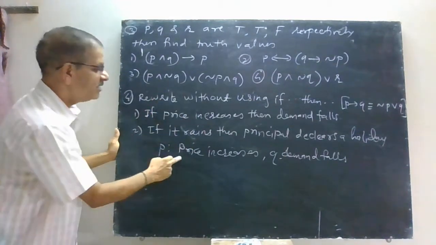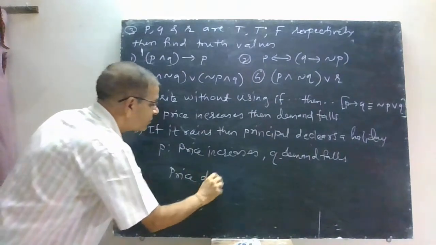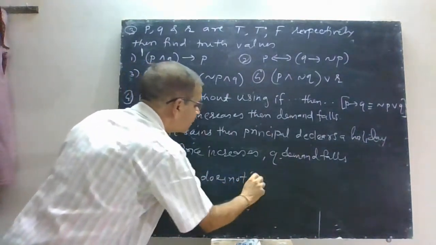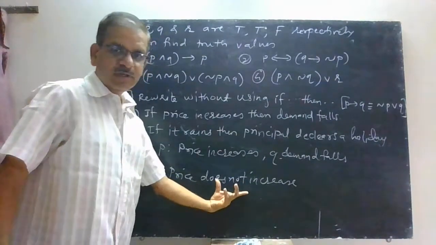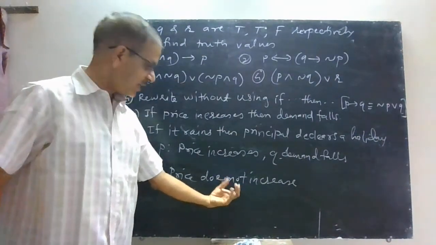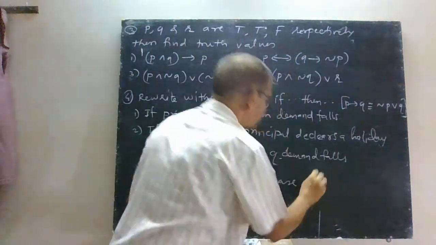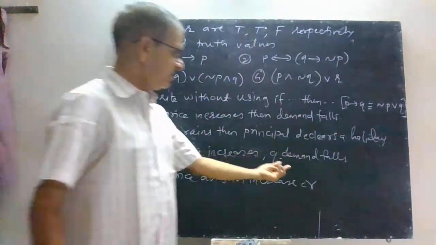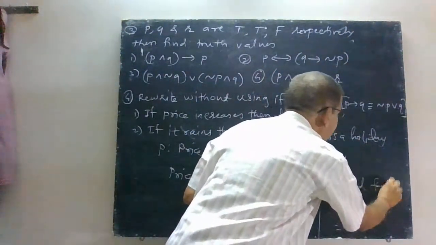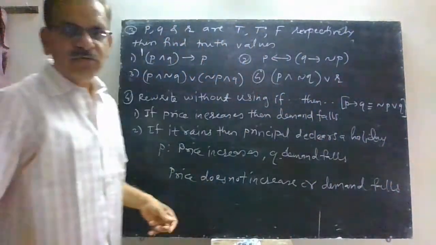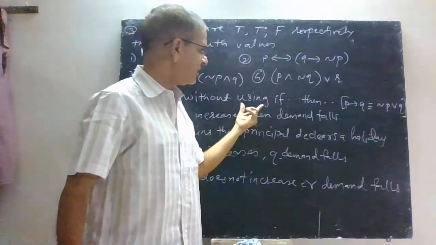Negation of P, that means price does not increase. See, while making negation, you have to keep in mind the English grammar as well. So price does not increase, then or Q as it is, demand falls. Now this is how you can remove implication, or you can remove if then.